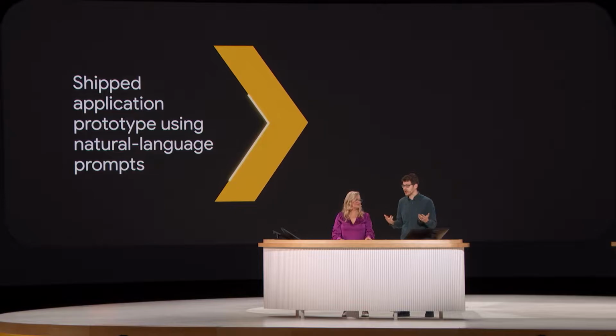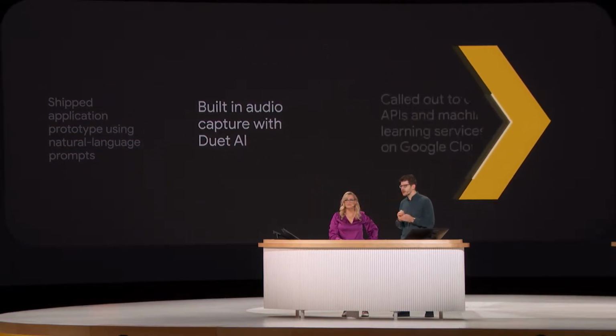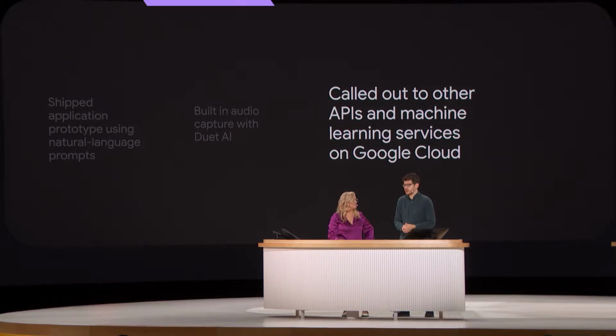That's exactly right. So in just a few minutes, what did we do? We shipped a web and mobile application prototype using natural language prompts. We built in audio capture with Duet AI, and we called out to other APIs and machine learning services on Google Cloud. How do you build a platform where product teams can develop fast?